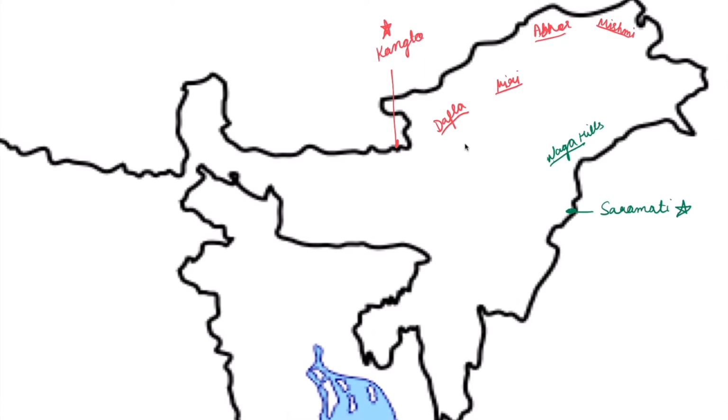After that, we immediately move on to Manipur. In Manipur, we need to remember right here Mount Eso. I'm marking a star because this is the highest peak of Manipur. Then we move on to Mizoram. In Mizoram, there is an important range right here, which is Mizo Hills, but again, very rare chance of having that in the exam, but we are still going to remember.